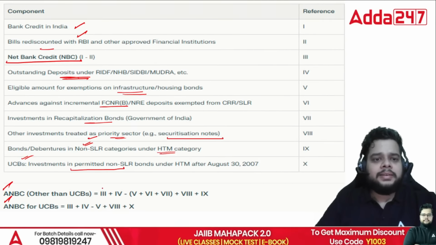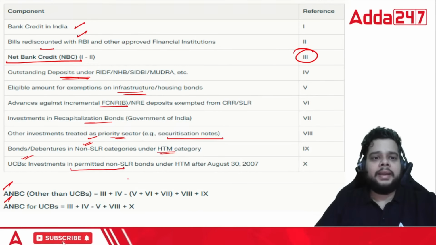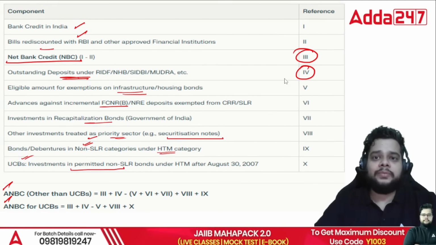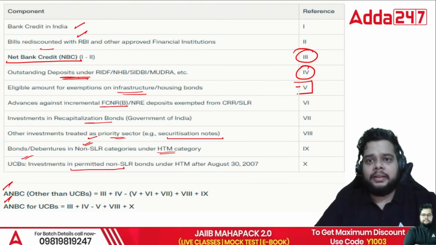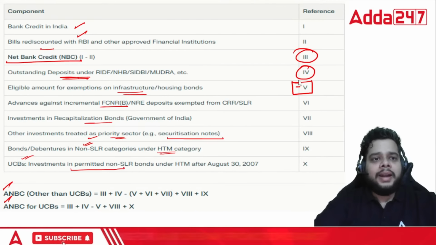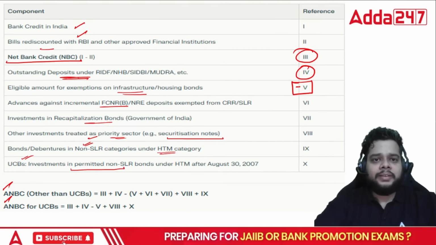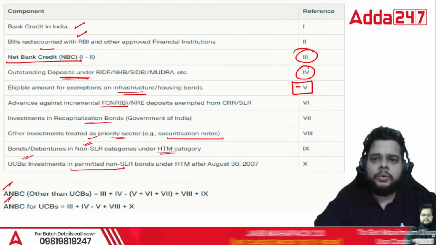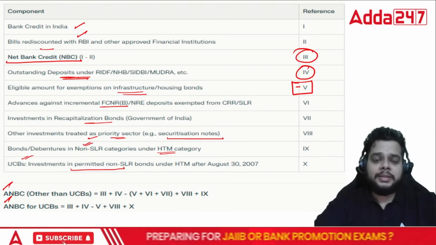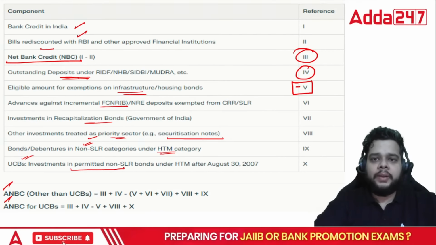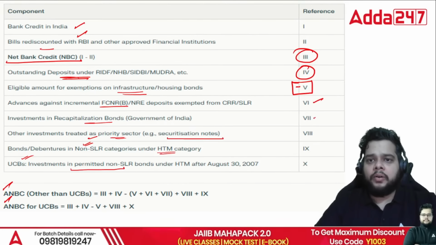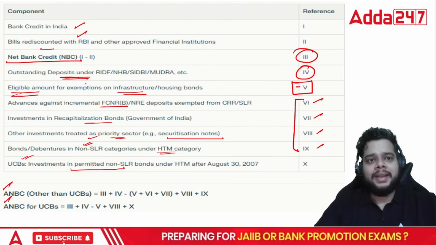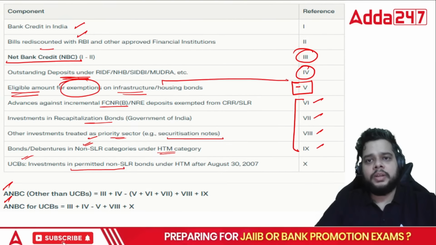Other than UCBs, the third, that is your net bank credit plus outstanding deposit under the RIDF minus will be what? You will subtract this particular amount, that is your eligible amount for exemption on infrastructure or housing bonds. Plus you have to add the remaining amounts, that is 6, 7, 8 and 9. Right? 6, 7, 8 and 9. You have to add all these till here. So always remember the eligible amount for exemptions on infrastructure housing bonds will be subtracted.